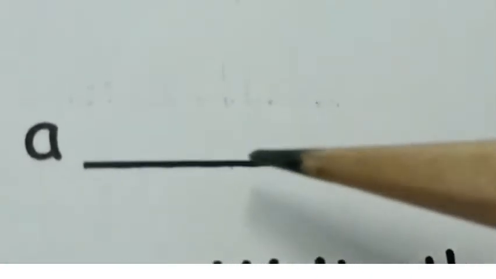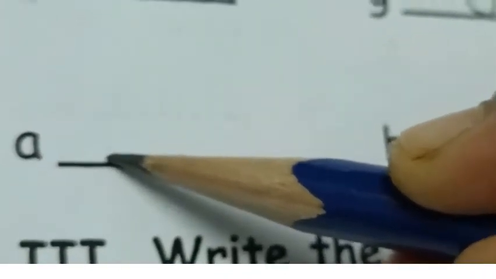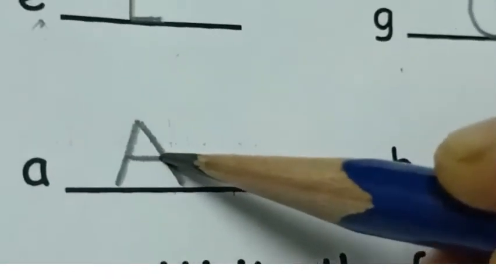Now let's see which is the next letter given. Small letter A. What are we going to write here? Are we going to write small letter A? No. We are going to write capital letter A. Slanting line, sleeping line.